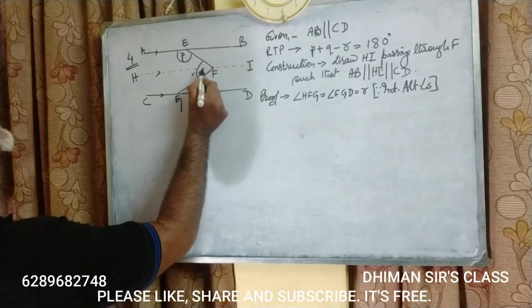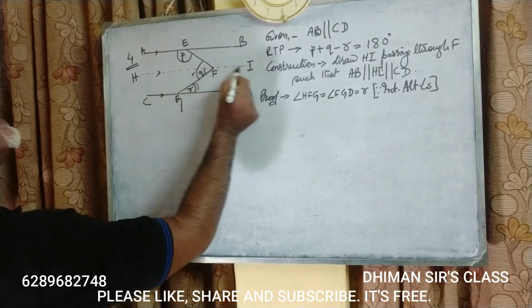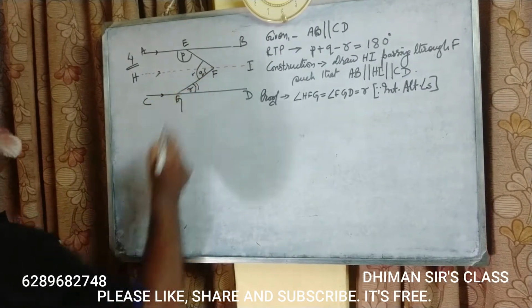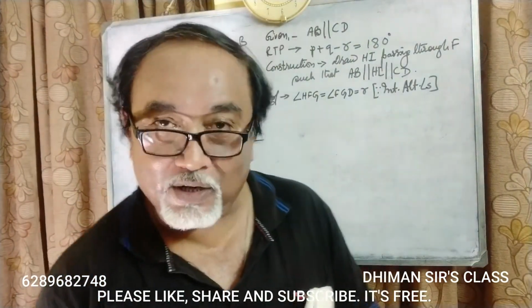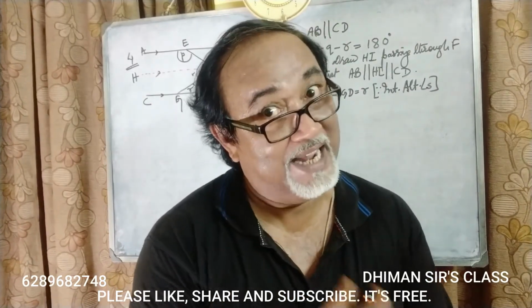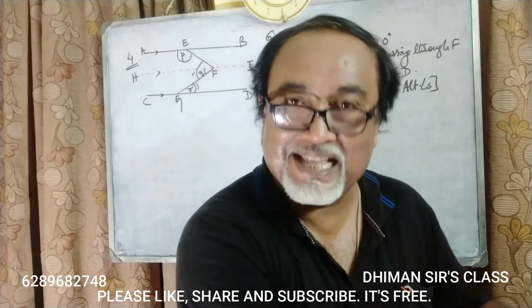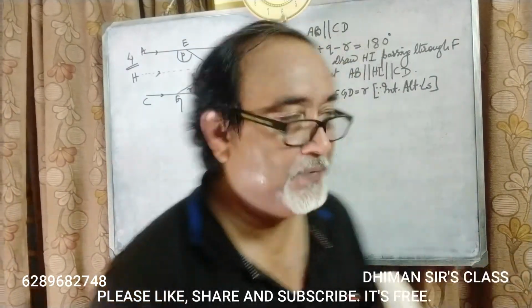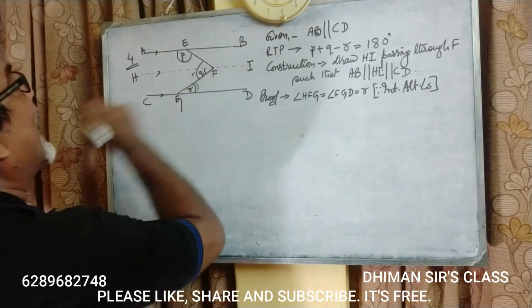So this angle is equal to this angle, because the transversal, this line is parallel to this line, or interior alternate angles. Now my students, again you will ask, interior alternate angles, what are they, sir, what are their properties? This we have discussed in our previous video. Again and again I am telling you, my dear students, please go back to the previous video, see that, understand that, and then come to this video. Okay, now this is R.